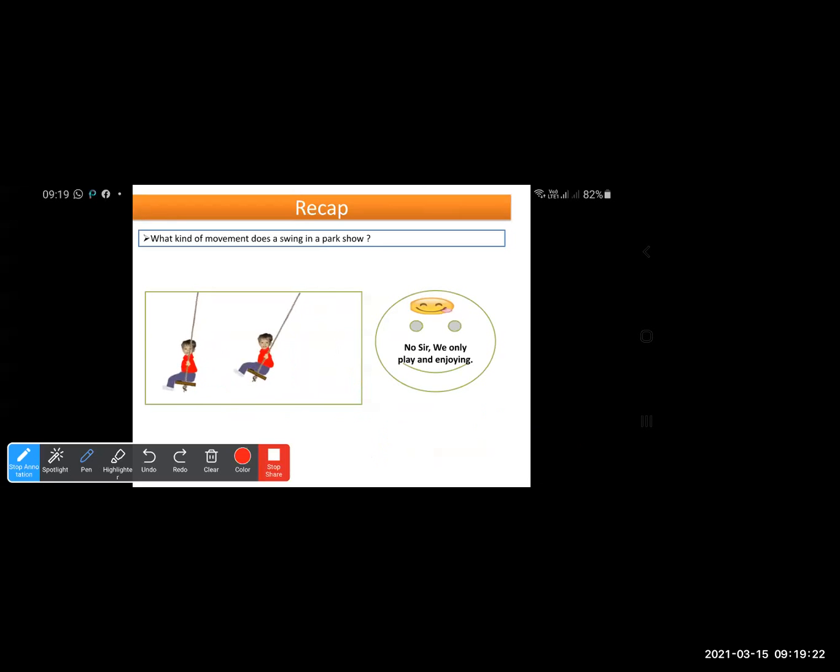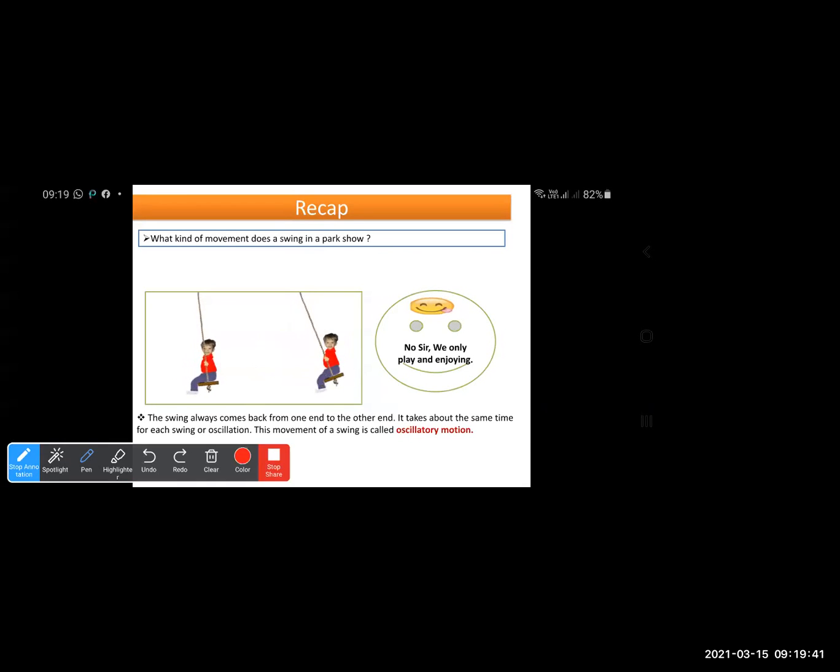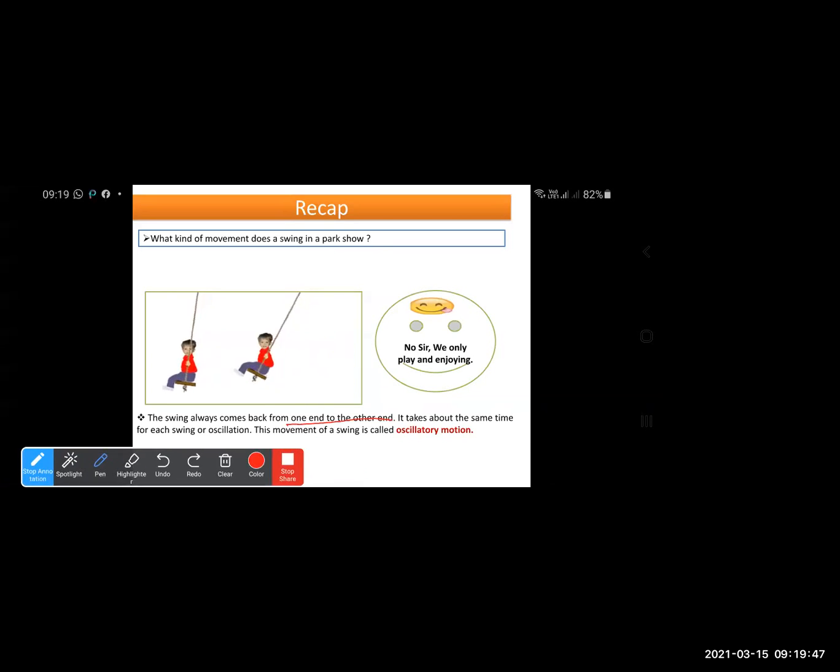The word oscillation is used for the to and fro movement. To and fro means first the object is moving in the front direction and then it is going back. The swing always comes back from one end to the other end, and it takes about the same time for each swing oscillation.